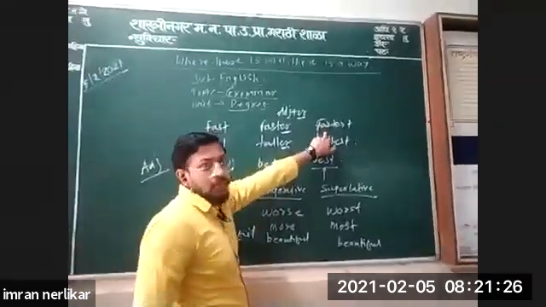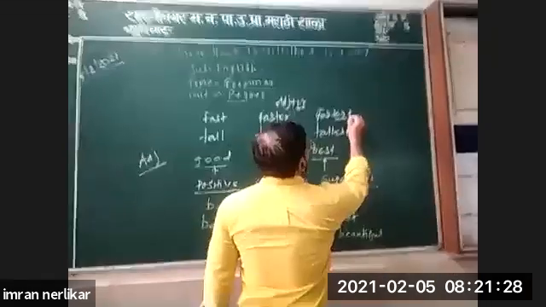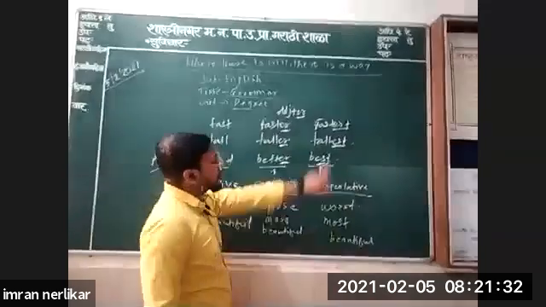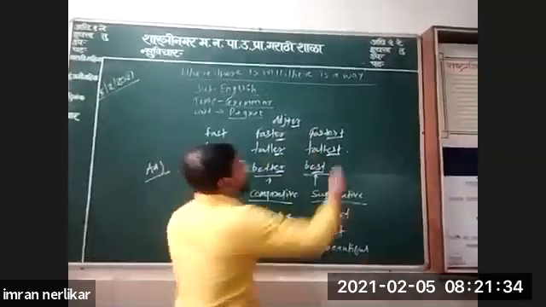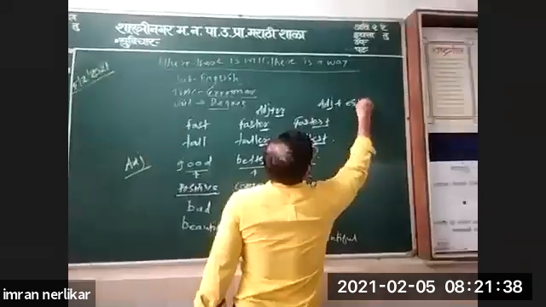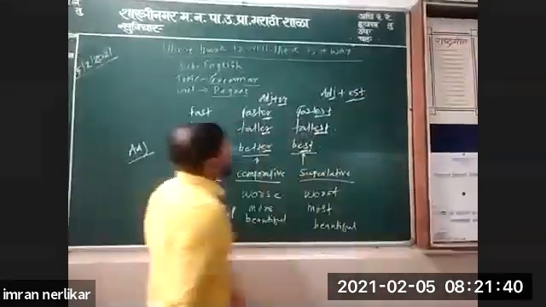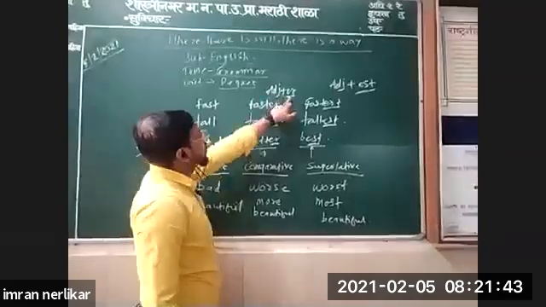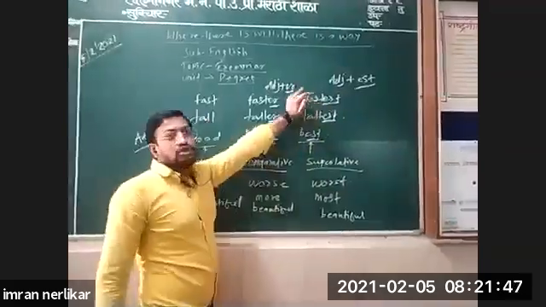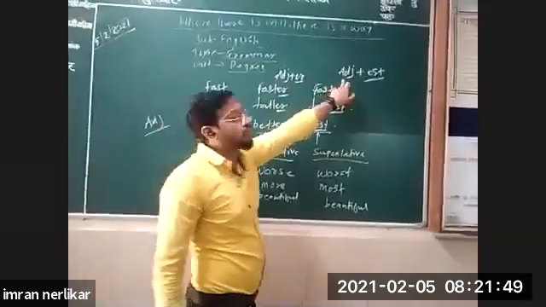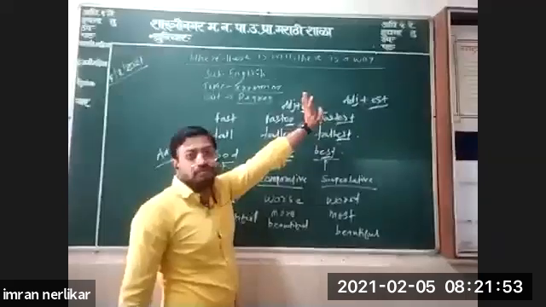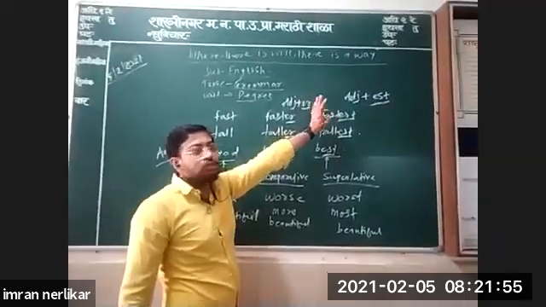Here, if you see, we have added est to the adjective. Adjective plus est. Fast, faster, er; fastest, est. So generally when you add est to the adjective, it becomes the superlative form.